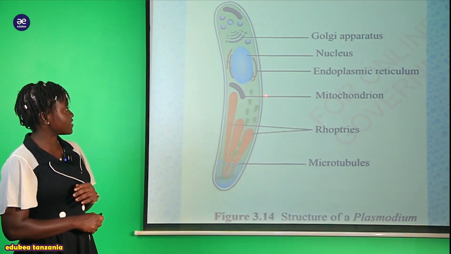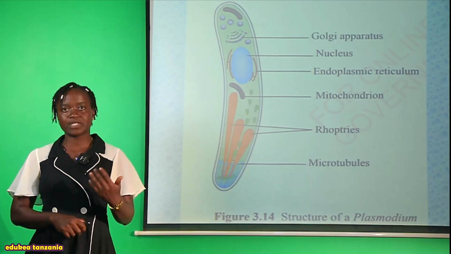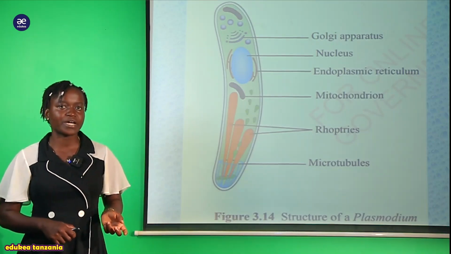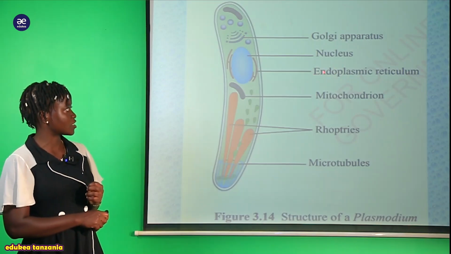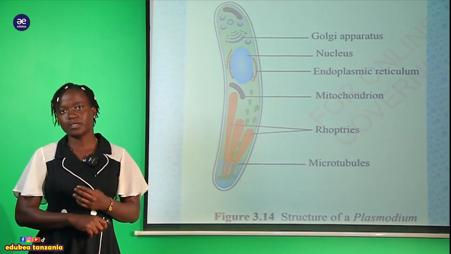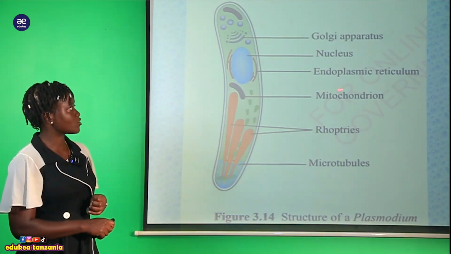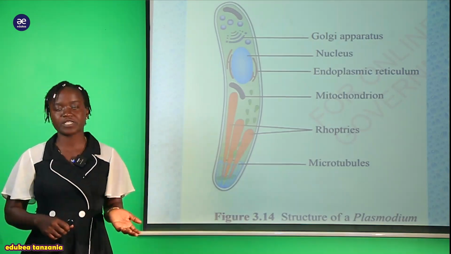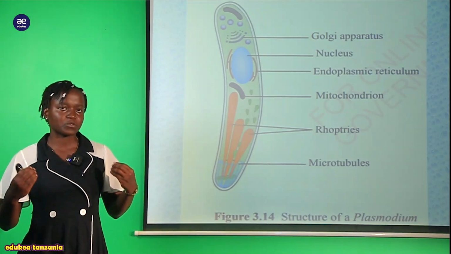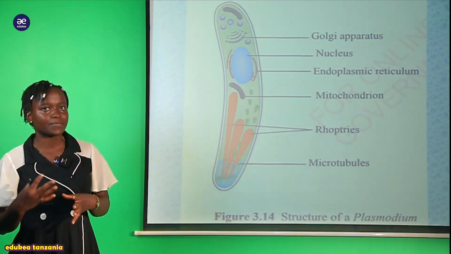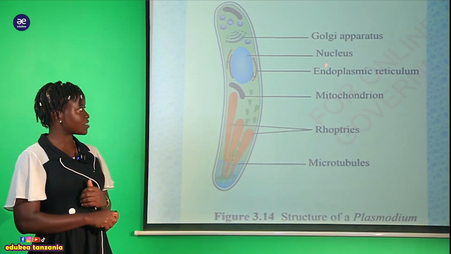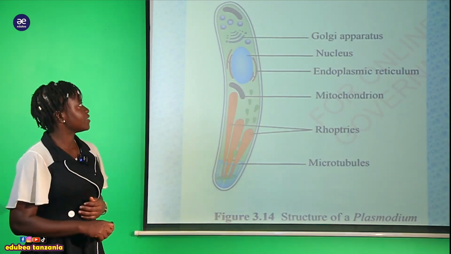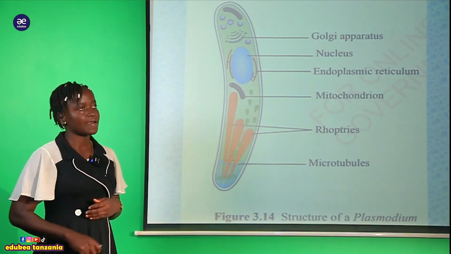And also we have this mitochondria. They possess mitochondria. You know the function of mitochondria is energy production. Also there is a possession of this endoplasmic reticulum. This endoplasmic reticulum helps in the production of different kinds of substances. We are talking about lipids, proteins and so on. And also there is this structure which is the nucleus, and last we have this Golgi apparatus.